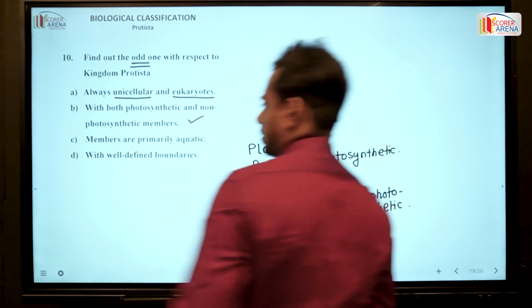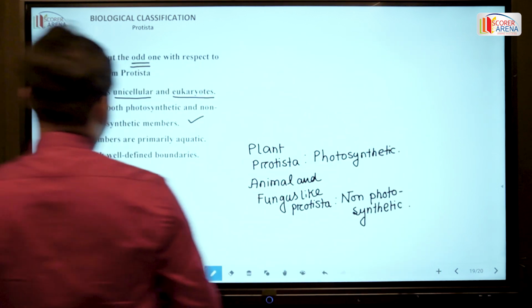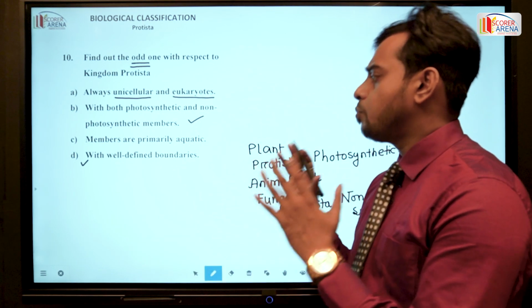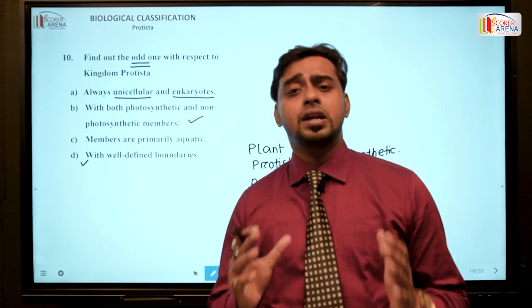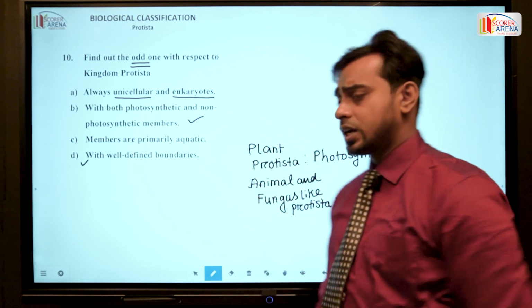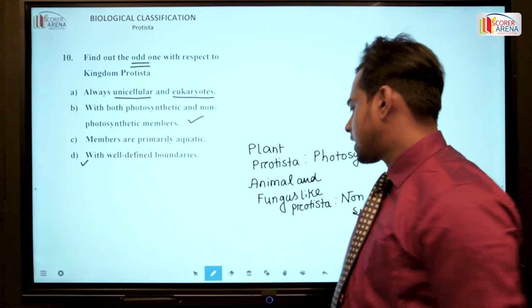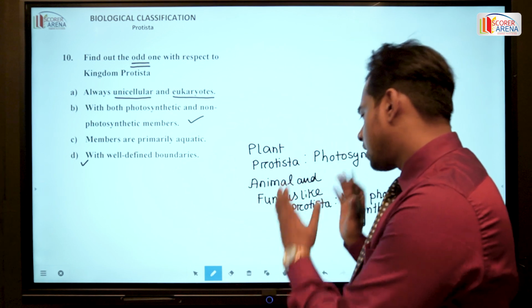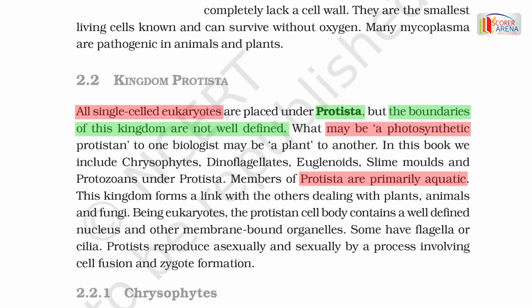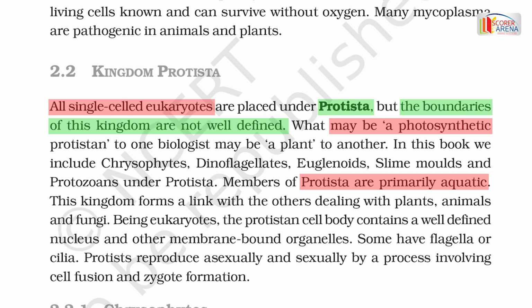So the odd statement is the one with well-defined boundaries, because we know that the kingdom Protista is without any well-defined boundaries, because it includes few members with plant character, few members with animal character, and few members with fungal character. Okay, so let's check it from the reference. It is written, kingdom Protista, the boundaries of this kingdom are not well defined.